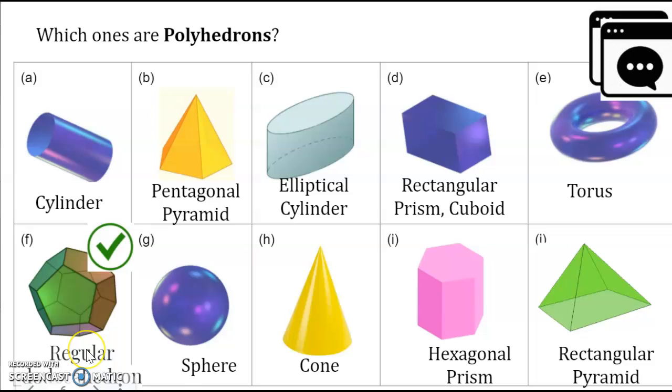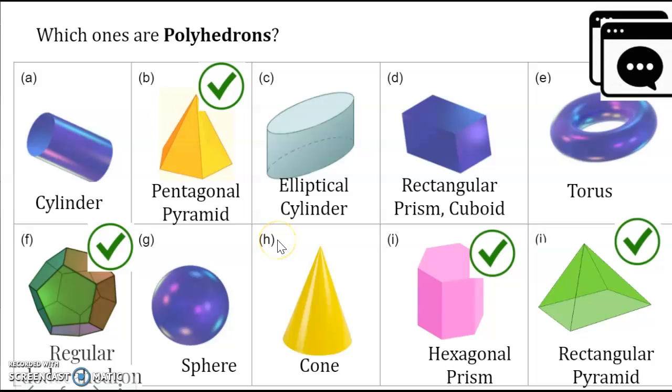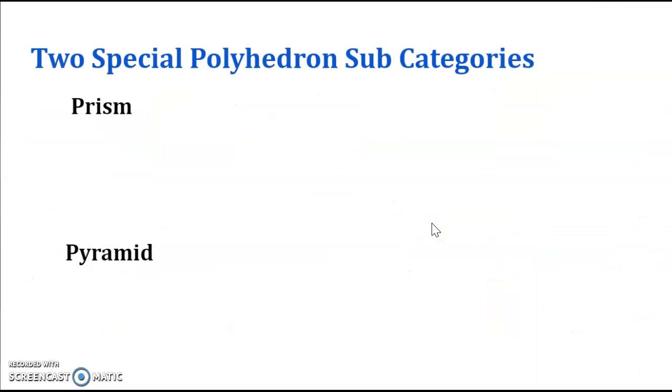The answers are dodecahedron, pentagonal pyramid, rectangular pyramid, hexagonal pyramid, and rectangular prism. Okay, hexagonal prism, I'm sorry. Those are all polyhedrons.